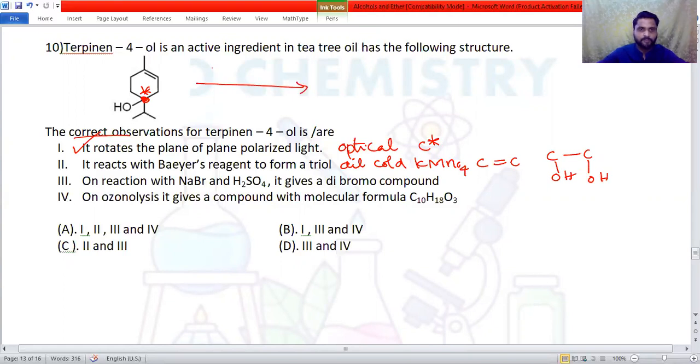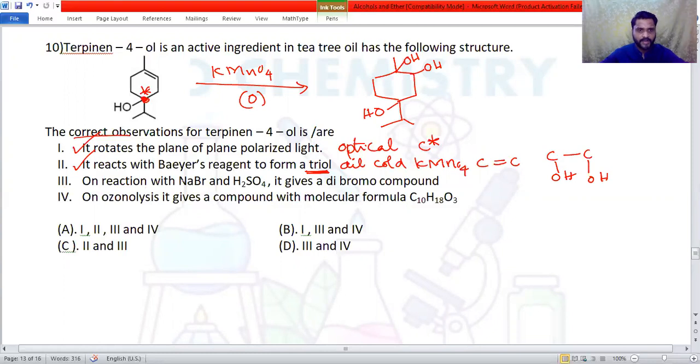In the presence of Baeyer reagent, KMnO4, oxidation takes place, and the double bond breaks. So I'll break that double bond. This is CH3, it forms OH here and OH. Diols are formed. Then we have one more OH. How many OH groups are there? There are 3 OH groups. It is called a triol. Statement 2 is correct.